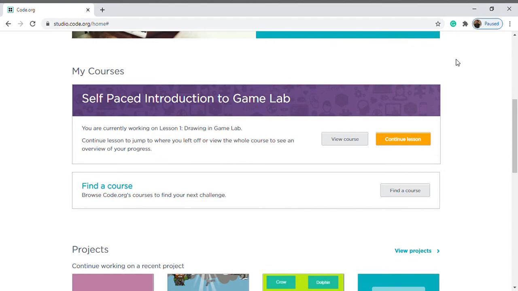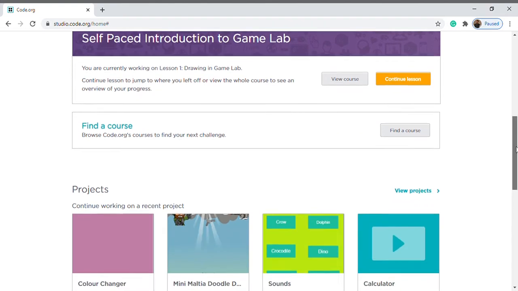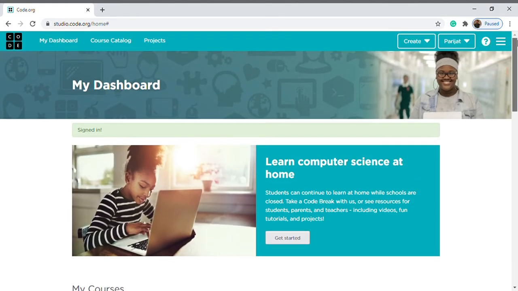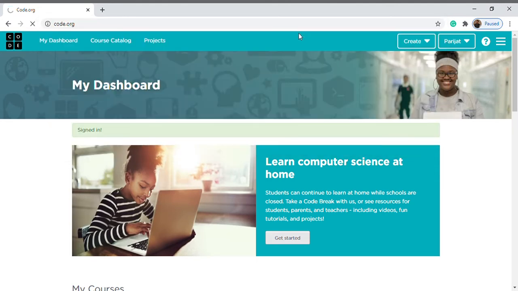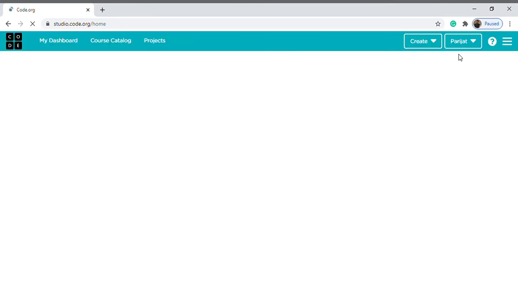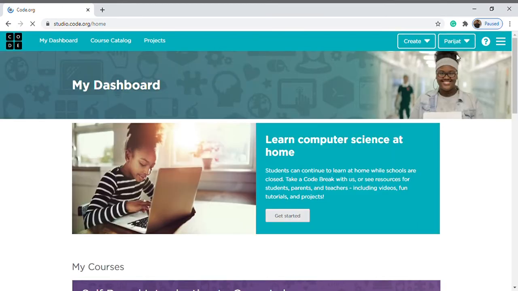Okay, now today we are going to make an app that makes various sounds. Then you have to go on code.org. Enter. Then you have to sign in with Google.